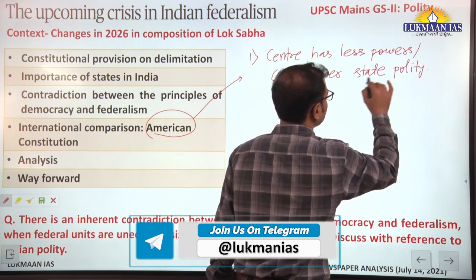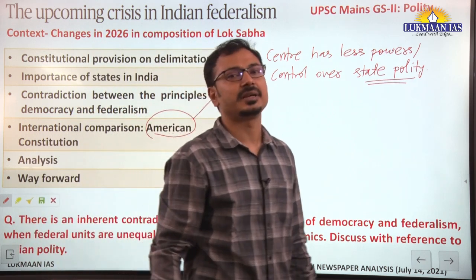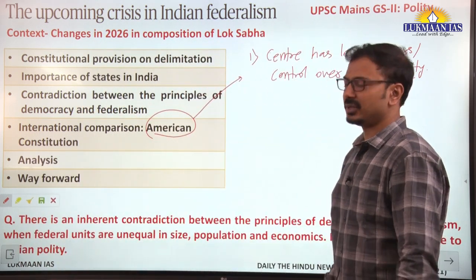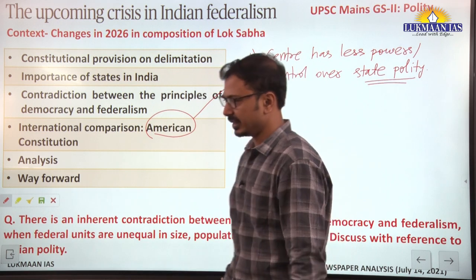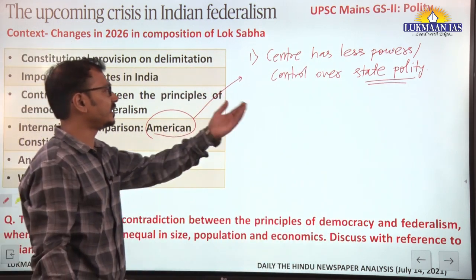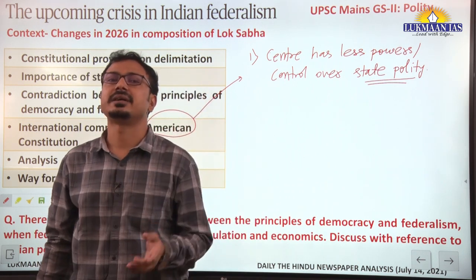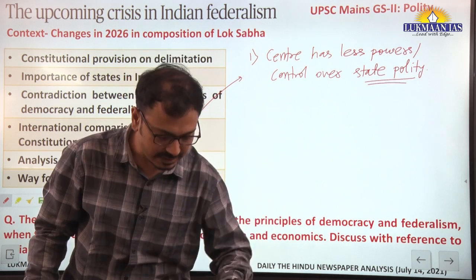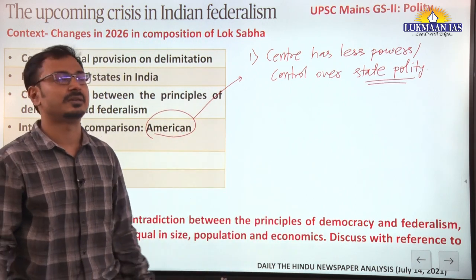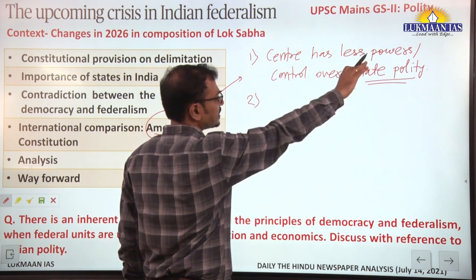That means there is some kind of strict federation in the US Constitution itself. Okay, states are more powerful than the center. The central government is not able to exercise control over the states in a similar manner to how our central government exercises it over the state governments. First thing, this is given in the Constitution itself.